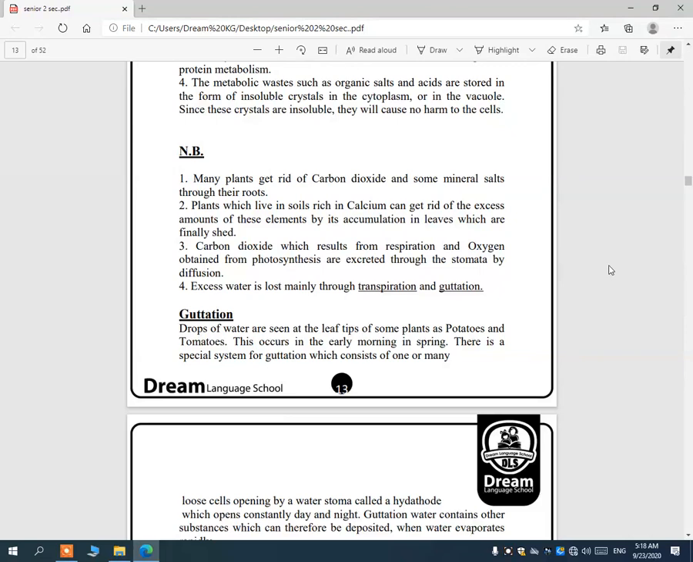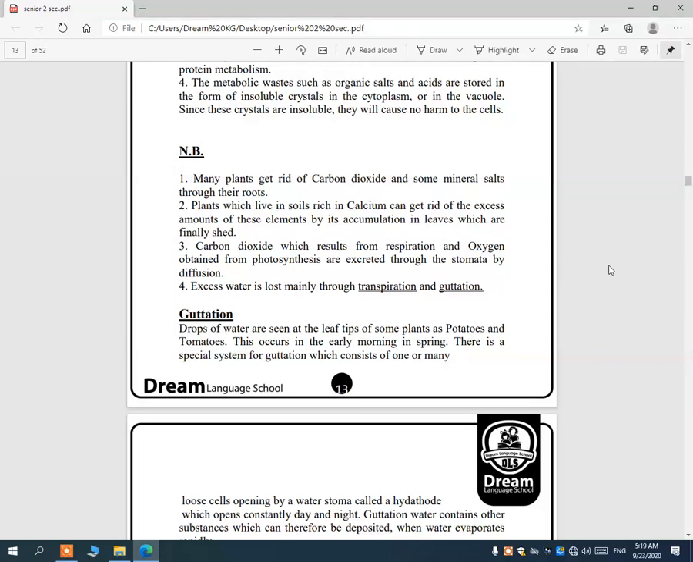Also, number two, plants which live in soil rich in calcium can get rid of excess amounts of these elements by accumulating them in leaves, which are finally shed. Number three, carbon dioxide resulting from respiration and oxygen obtained from photosynthesis are excreted through stomata by diffusion. Number four, excess water is also lost mainly through transpiration and guttation.